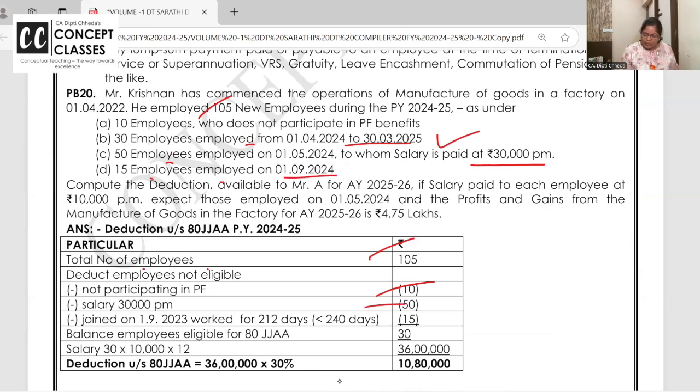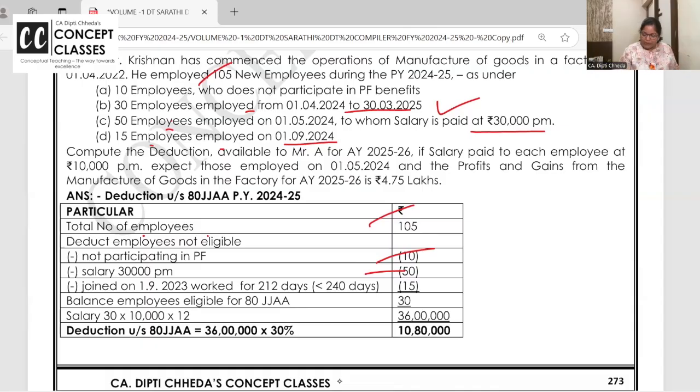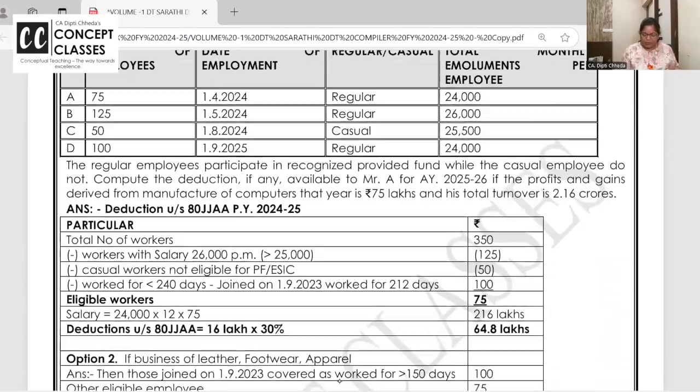50 employees have joined in September. If they have joined in September and you calculate the days, they have worked less than 240 days. So though 105 new workers are there, only 30 are eligible. Their salary is 10,000 per month for 12 months. Right now you will get 30% deduction, next year 30%. So for 3 years, deduction will be given to any manufacturer who is getting their books of accounts audited.